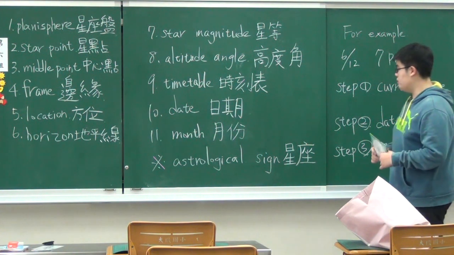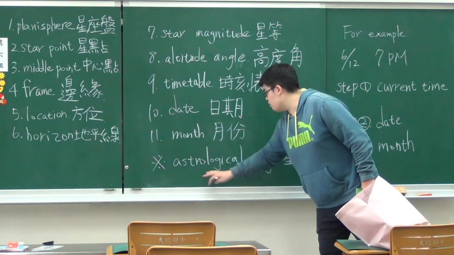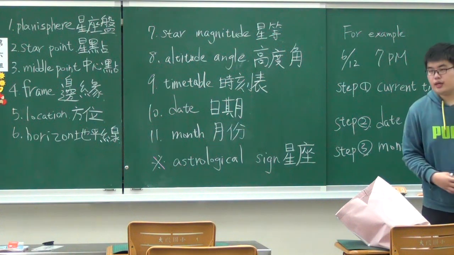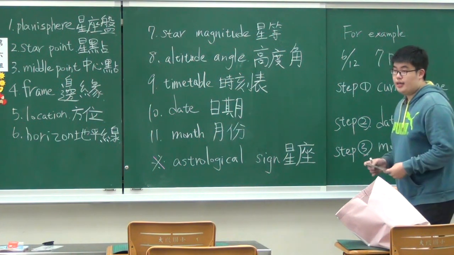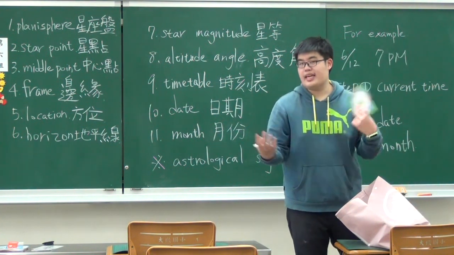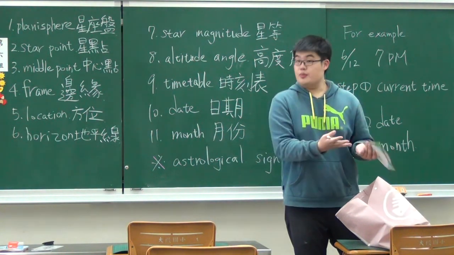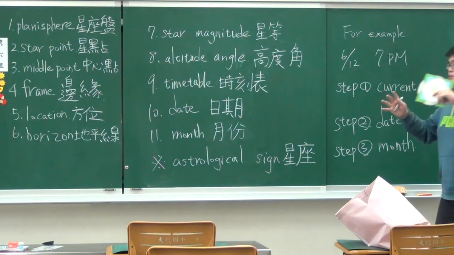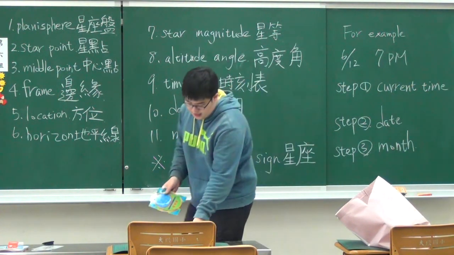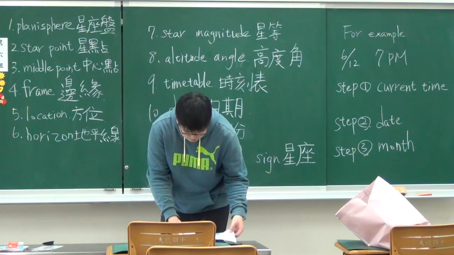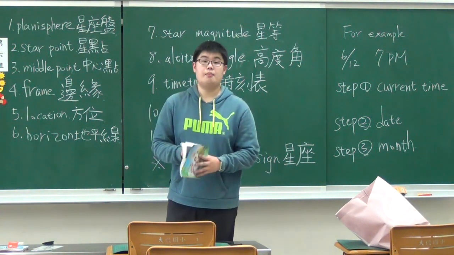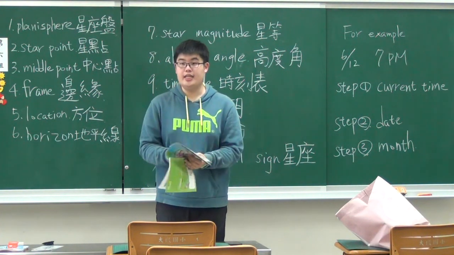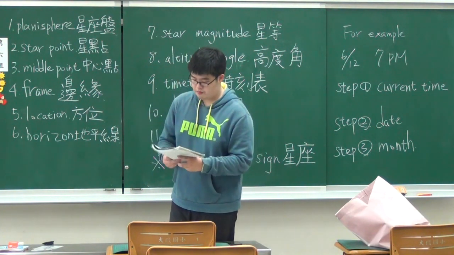Okay, so the next word is astrological sign. As I mentioned earlier, astrological sign is such as Leo or Cancer or Gemini, right? Excellent. So now please turn to page 14 and please read the topic and the following paragraph in Chinese.